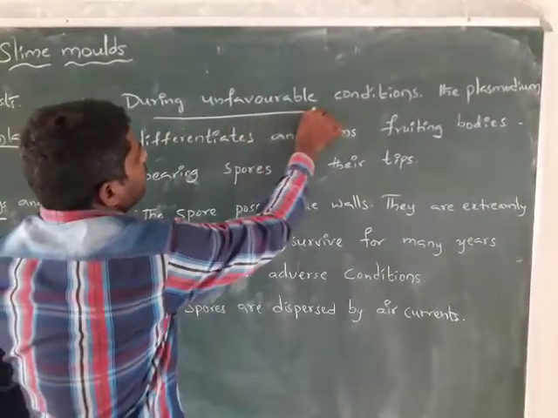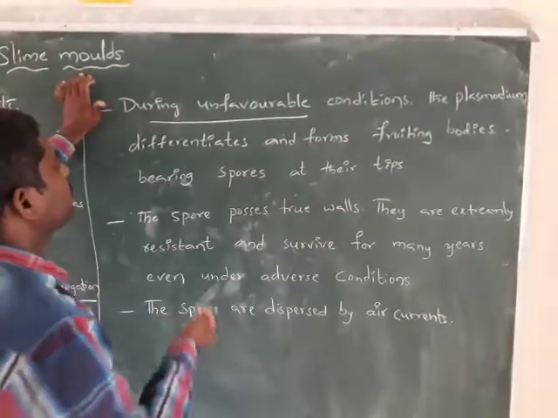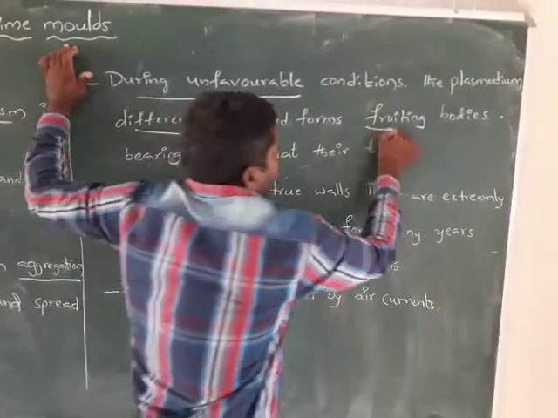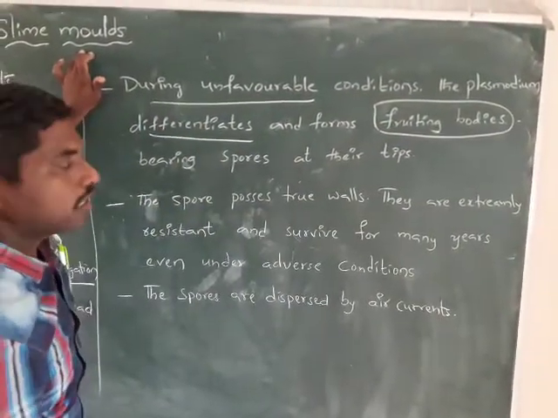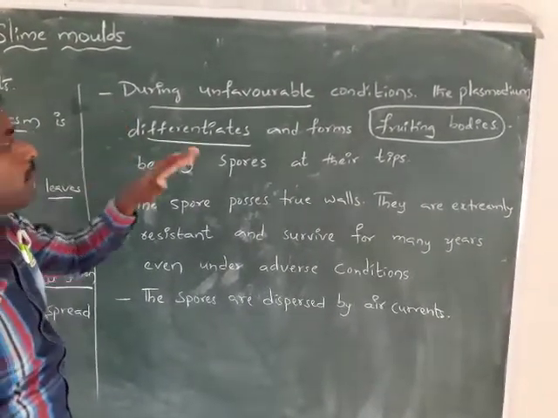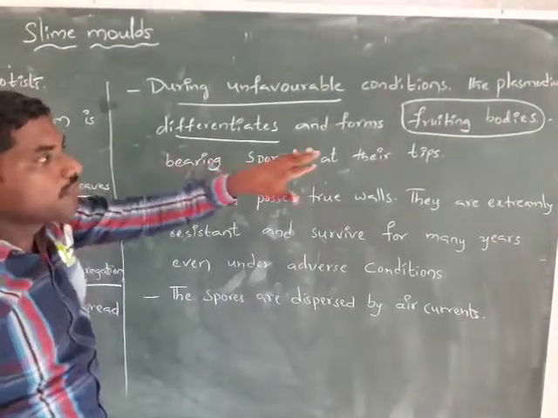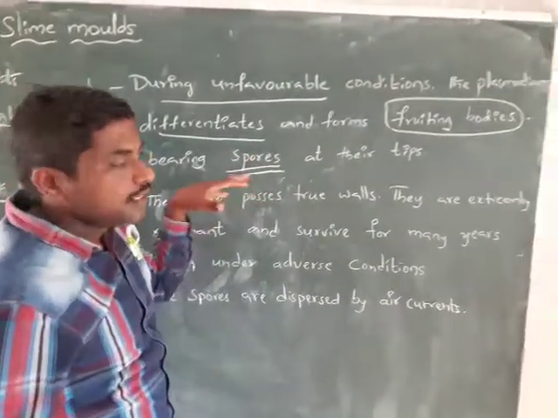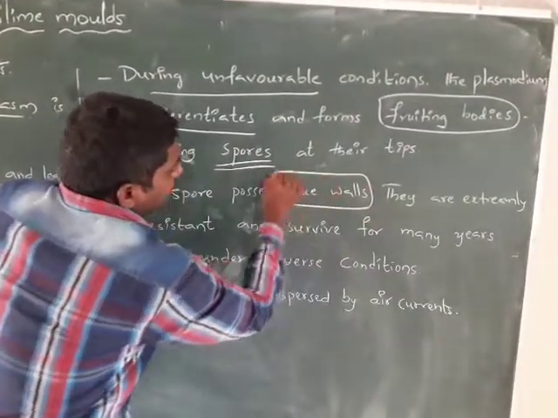Under unfavorable conditions the plasmodium differentiates and forms the fruiting bodies, that is a sporocarp. These fruiting bodies bear spores at their tips, and these spores possess true walls.